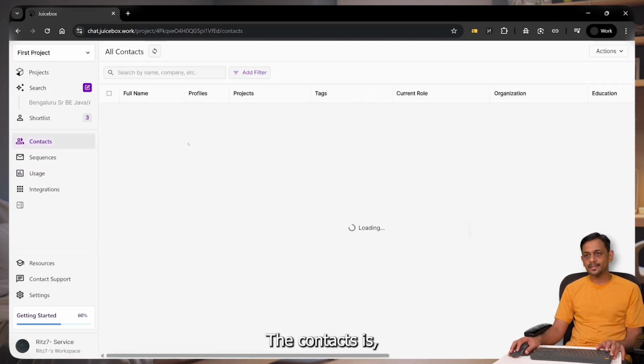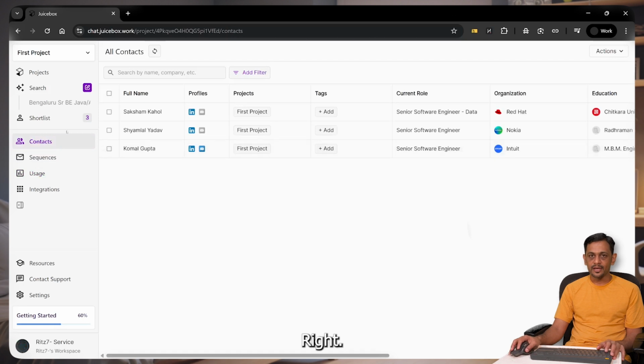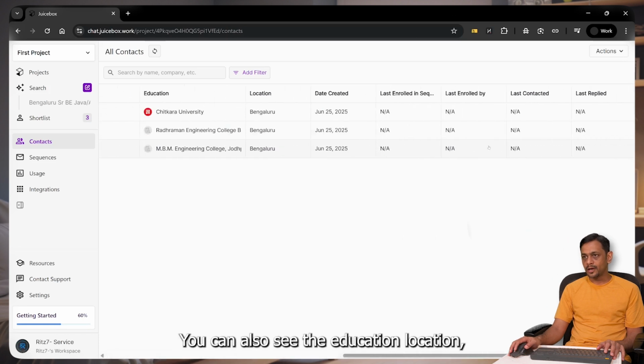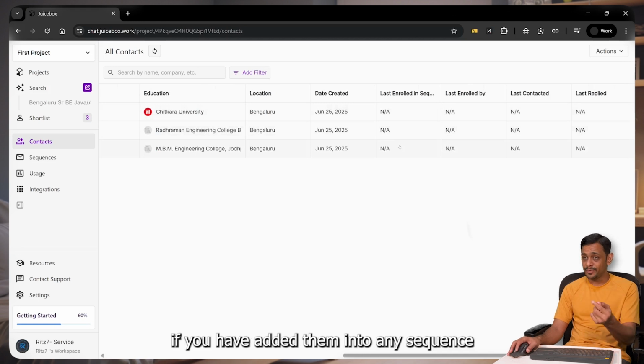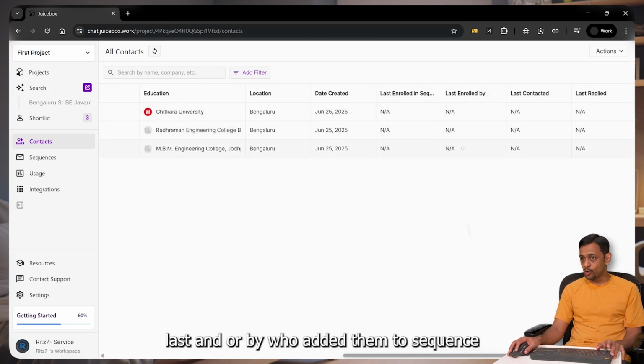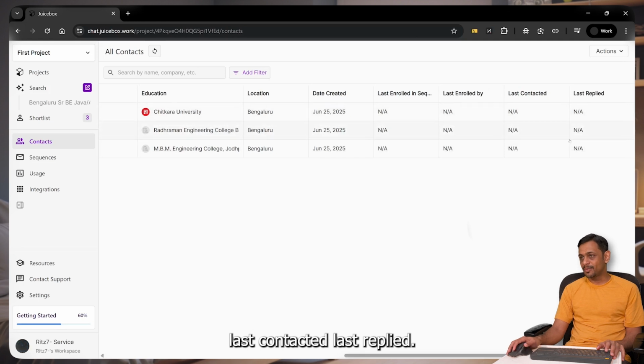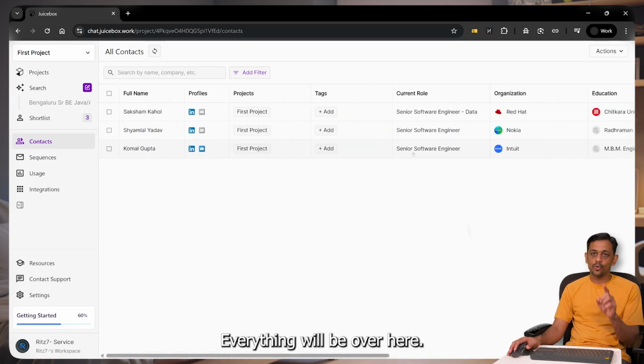The contacts is all the contacts that you have saved, right? So 3 shortlisted contacts have been already added over here. You can see the organization, you can see the current role, you can add any tags if you want. You can see which project we have added them to and so on and so forth. You can also see the education, location, date created, last enrolled in sequence if you have added them into any sequence, last enrolled by, who added them to sequence, last contacted, last replied, everything will be over here.